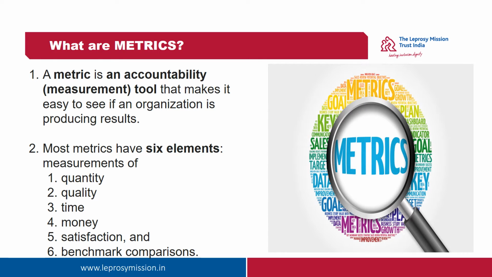What are metrics? So, what do we understand by the term metrics? Metrics means a system or a standard of measurement. Common types of human resource metrics are time to hire, cost per hire, employee turnover, absenteeism, etc. Most metrics have 6 elements.